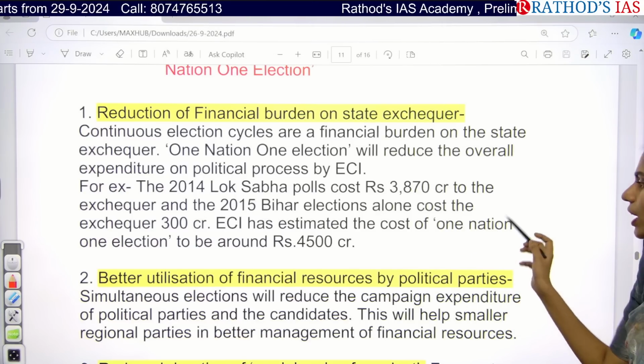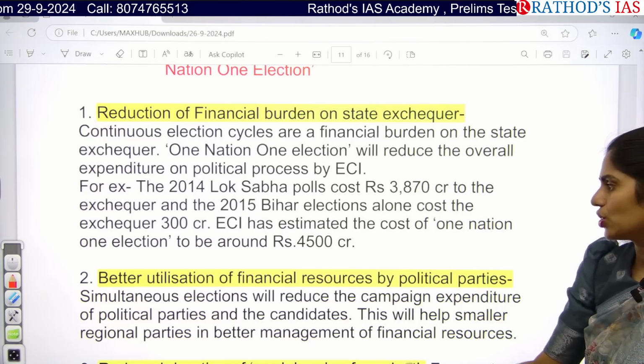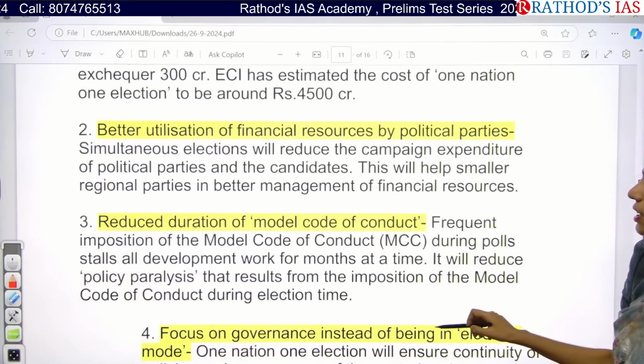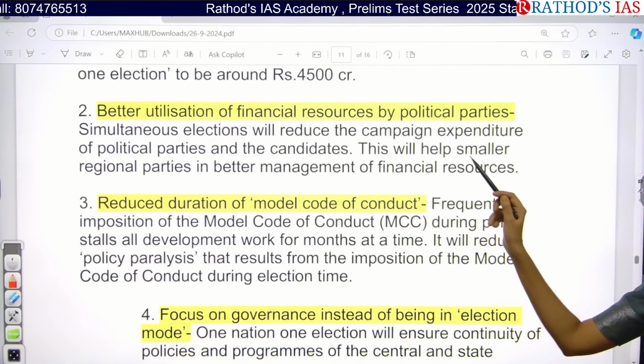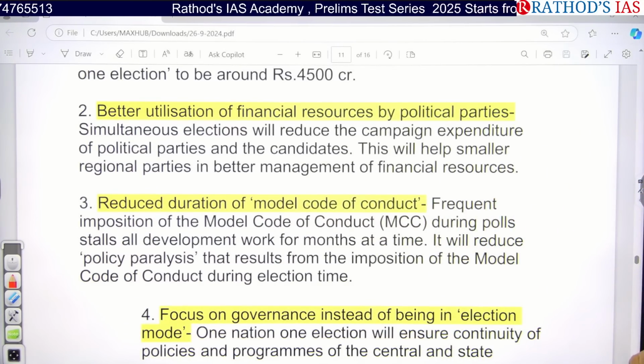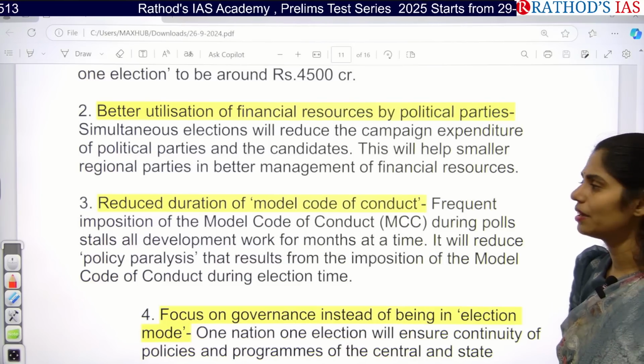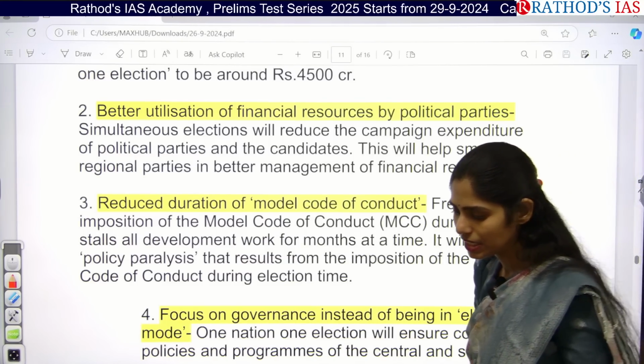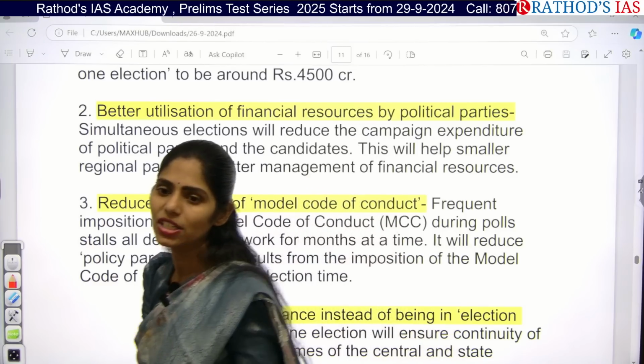So like that, when we are going for simultaneous elections, we can reduce the cost. And next one here is, there will be better utilization of financial resources by political parties. Political parties will do better management of financial resources, and even the parties will try to reduce the campaign expenditure as well.